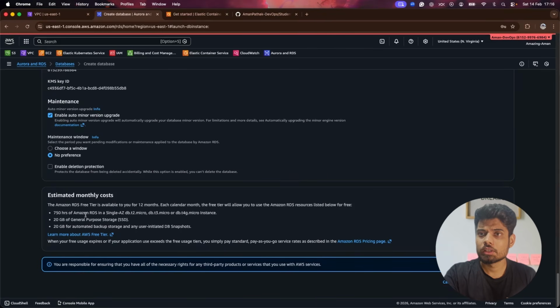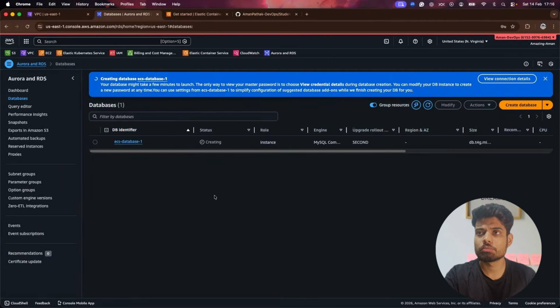Okay, so you can see that the Amazon RDS free tier is available. So it won't incur a lot of cost, or maybe it will be zero cost for me because I'm doing this for the second time. So I don't think so.